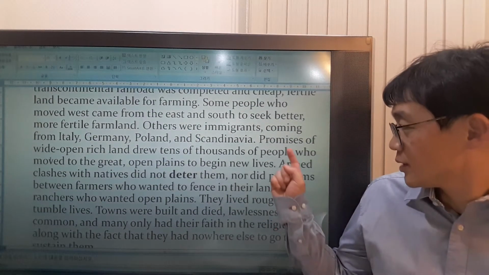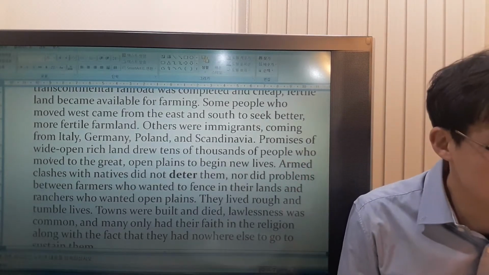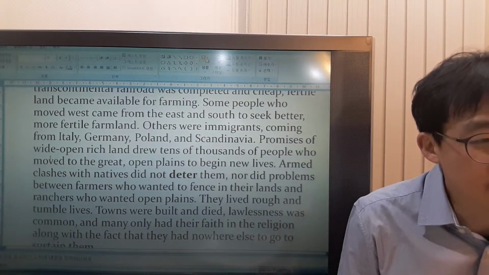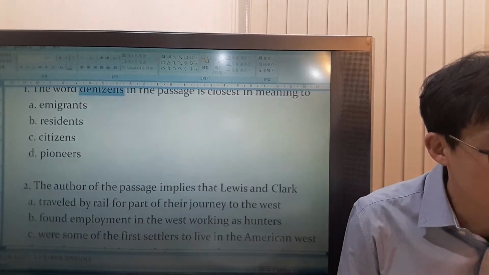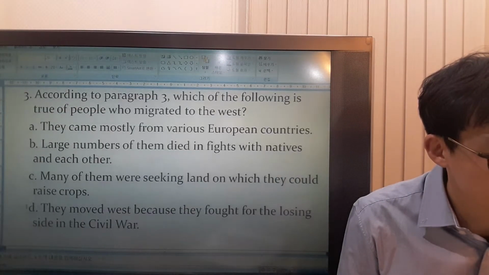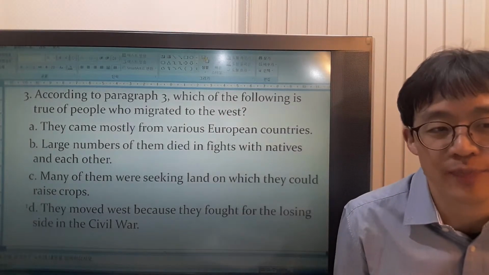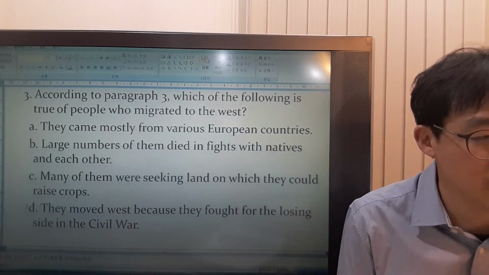Armed clashes with natives did not deter them. That means they had armed fights with the natives, but it doesn't say many large numbers of them died. You can't say that from this passage. So this is not what it means.